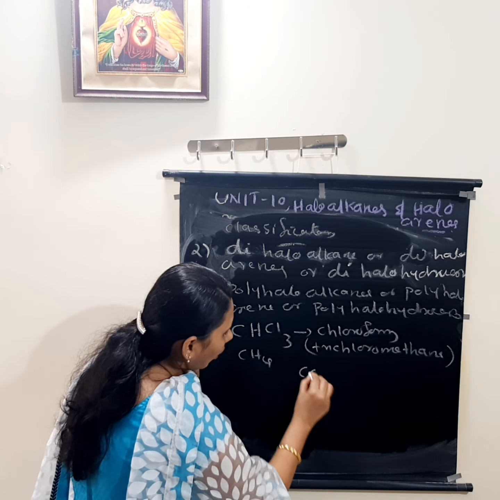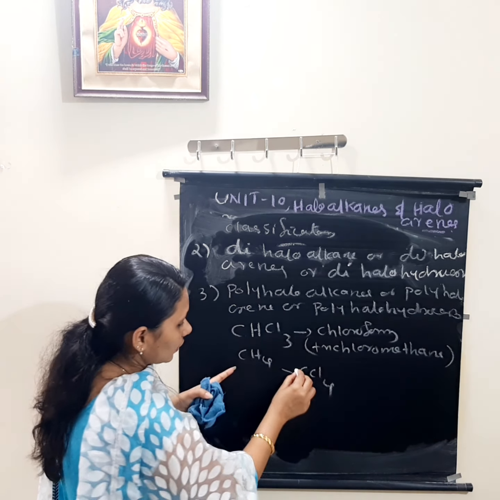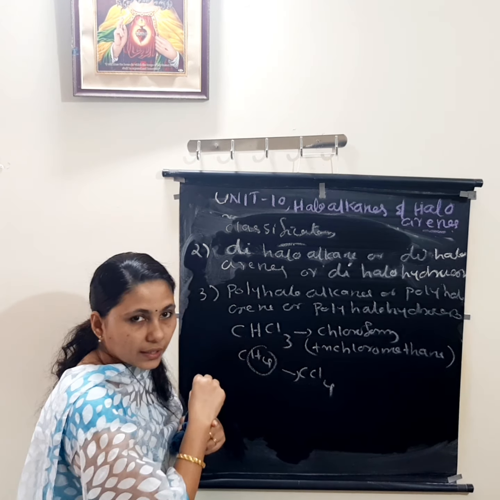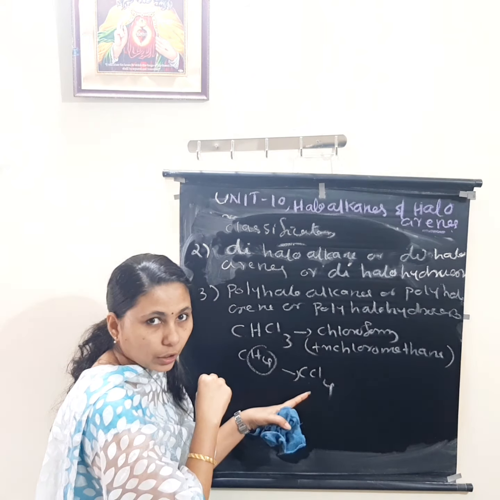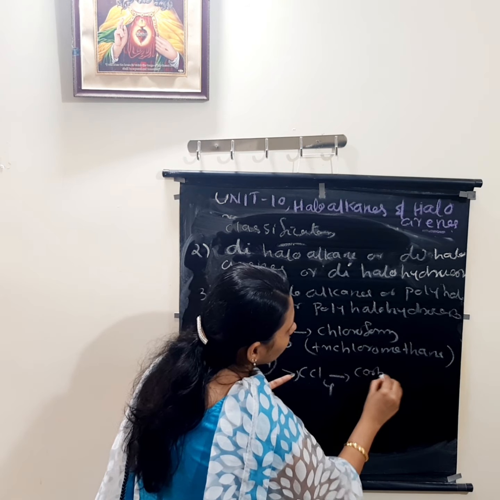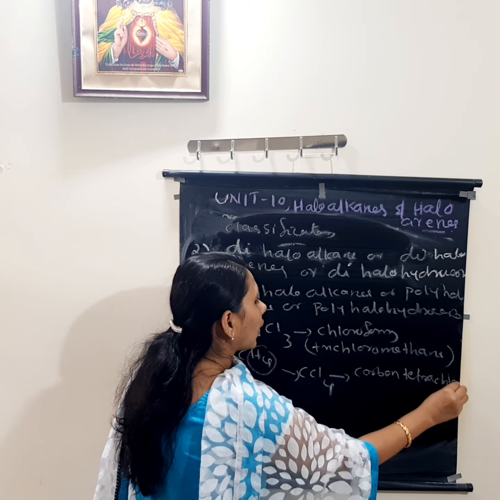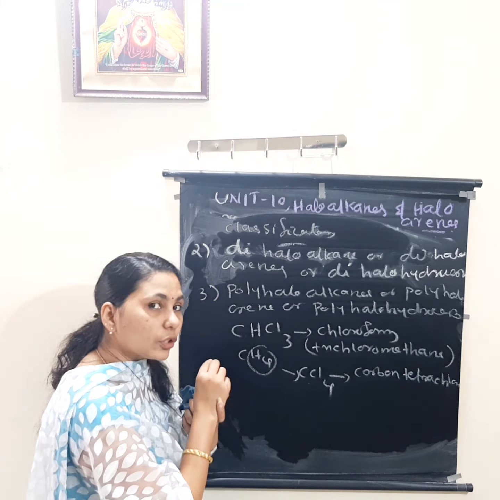All of you know this compound CCl4. It is also from methane, right? Four hydrogen atoms I replaced and they are substituted by four halogen atoms. What is the name of this compound? Carbon tetrachloride. It is also a polyhalo compound.